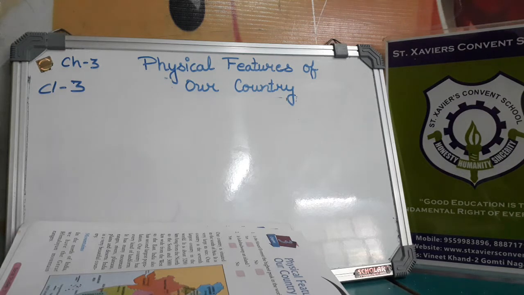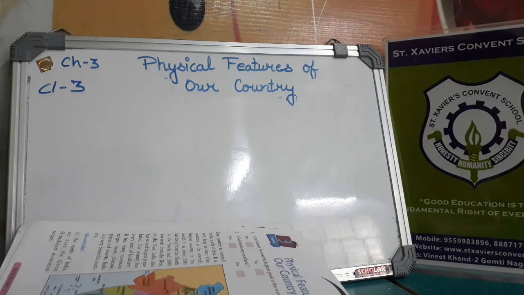Today I am going to teach you social study, your chapter 3, physical features of our country. Your chapter name is physical features of our country. Physical features means landforms, land ranges of India. Okay, now here are some questions for you, and I know that you know about these questions also.